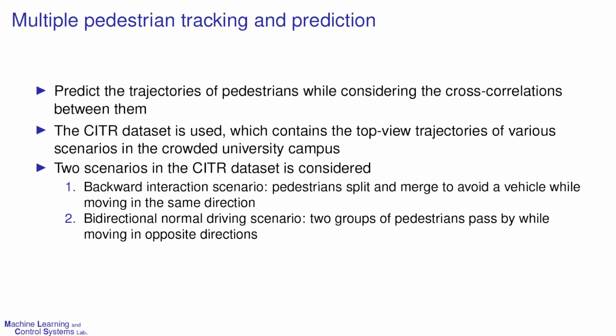Pedestrians split and merge to avoid a vehicle while moving in the same direction. The second scenario is the bidirectional normal driving scenario, where two groups of pedestrians pass by while moving in opposite directions.